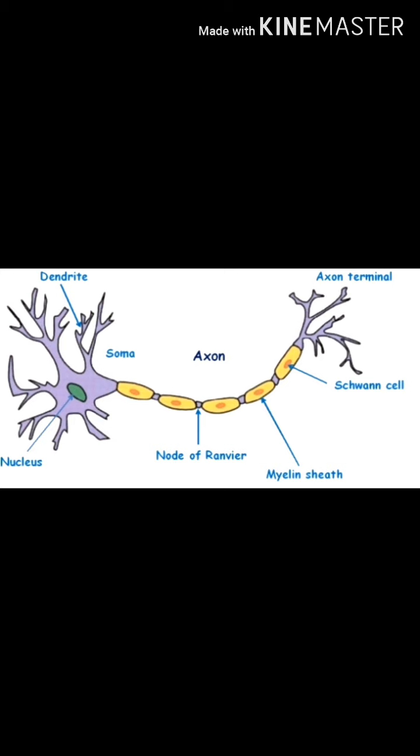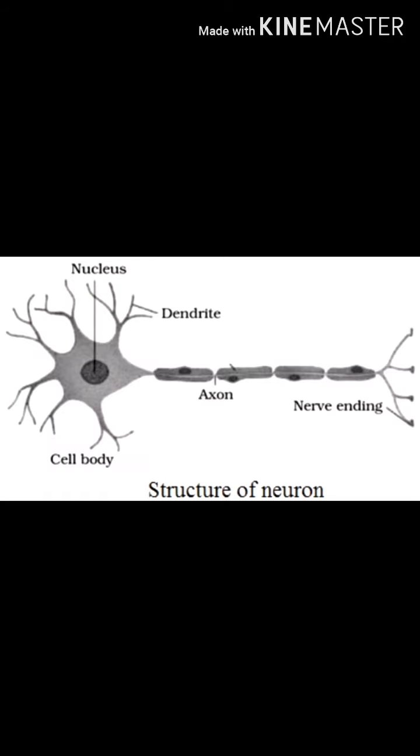And the third part of the neuron is the axon. The axon is the longest single extension which arises from the cyton and it carries impulses away from the cyton to the next neuron. And through the axon, a neuron is connected either to another neuron or to a muscle fiber. Means axon से neuron जो है ये connect रहता है या तो दूसरे neuron से और या muscle fiber से.